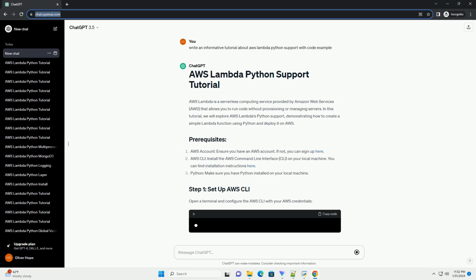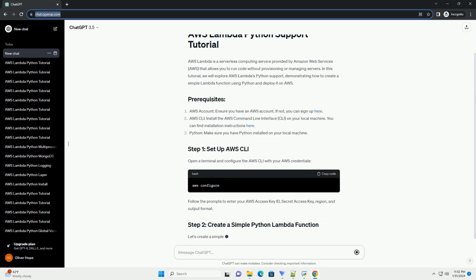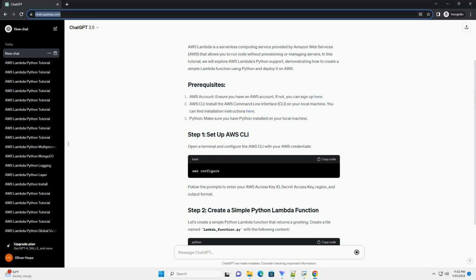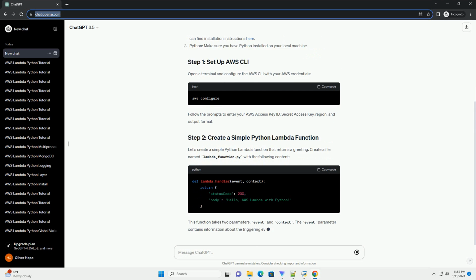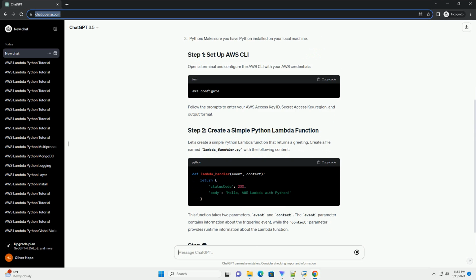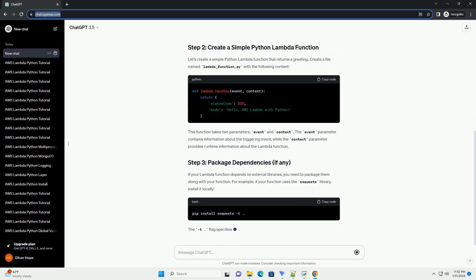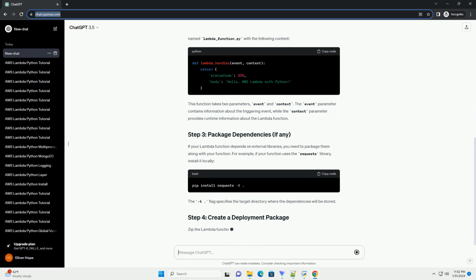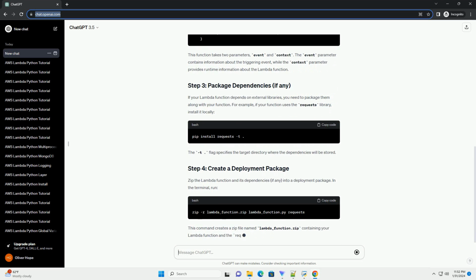AWS Account: ensure you have an AWS account. If not, you can sign up here. AWS CLI: install the AWS Command Line Interface, CLI, on your local machine. You can find installation instructions here. Python: make sure you have Python installed on your local machine.